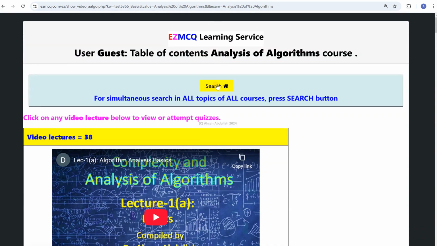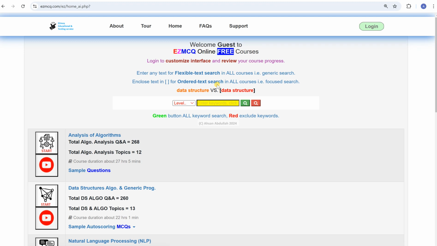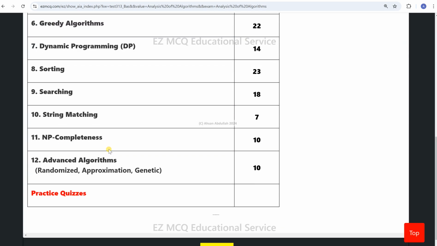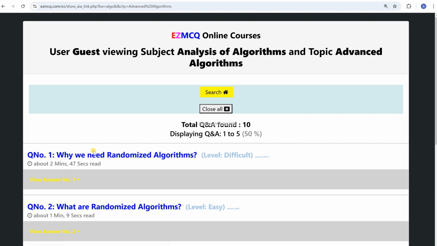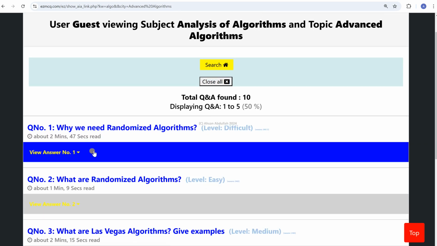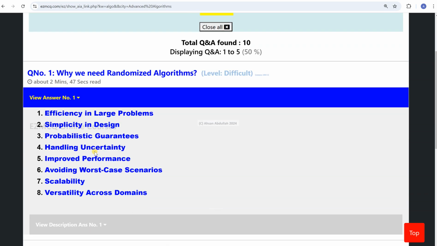So now let's move on to the topics of our interest. So we go to the analysis of algorithms, and we go to the topic of our interest, which is the last topic, advanced algorithms. So in advanced algorithms, we start with why we need randomized algorithms, which is the subtopic of this lecture. So why we need randomized algorithms?